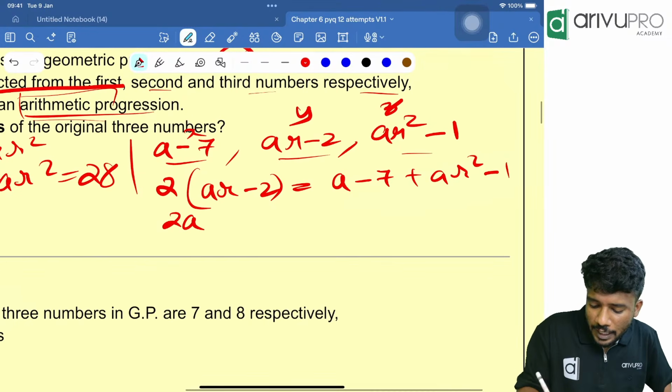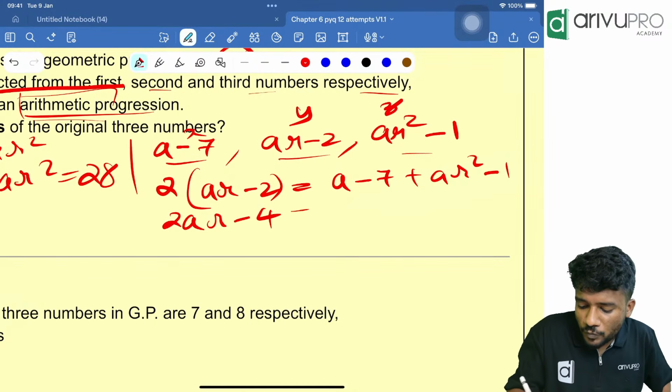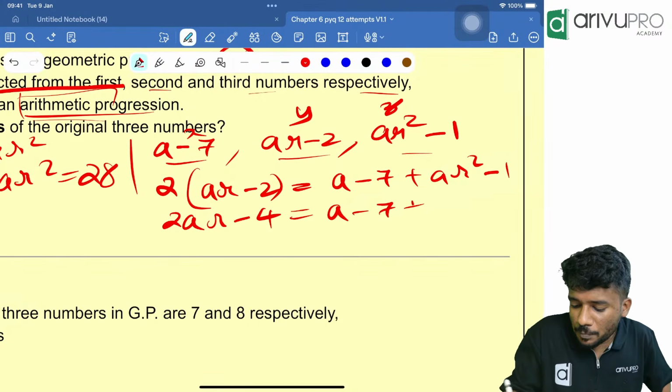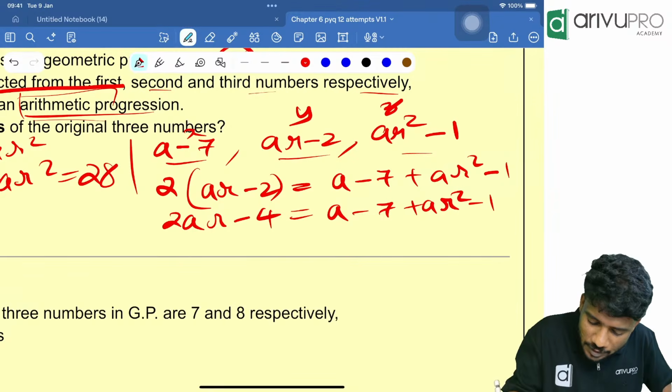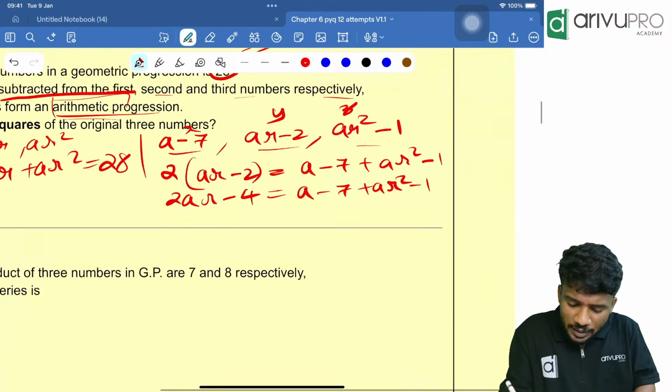Open the bracket. 2AR minus 4, which is equal to A minus 7 plus AR square minus 1. Now people, now rearrange things.